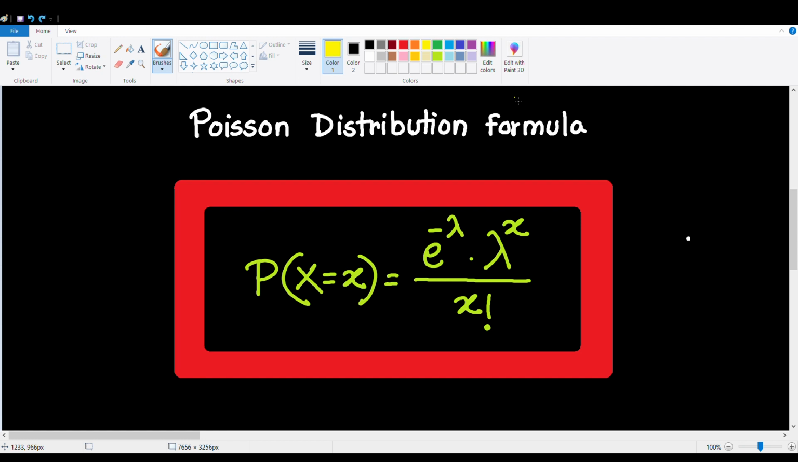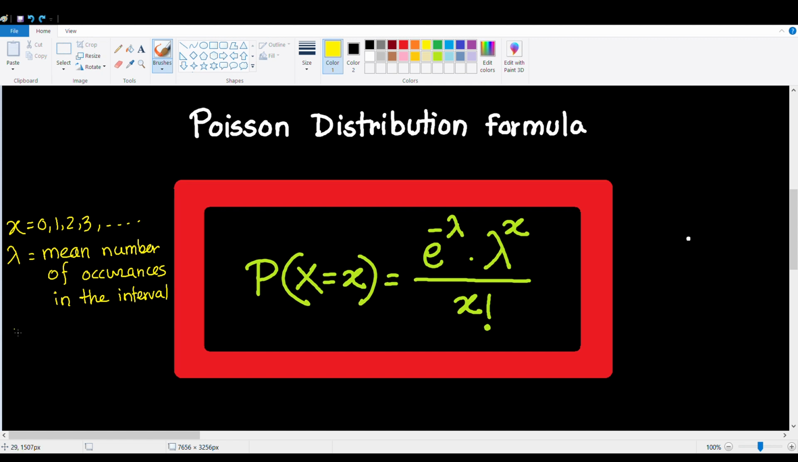Here, x is the Poisson random variable and x can be equal to 0, 1, 2, 3, any number up to infinity, and x represents the number of occurrences of the event during the time interval. Lambda is the mean number of occurrences in the interval. And e is Euler's constant, which is approximately equal to 2.71828. It's an irrational number and very important, just like pi.